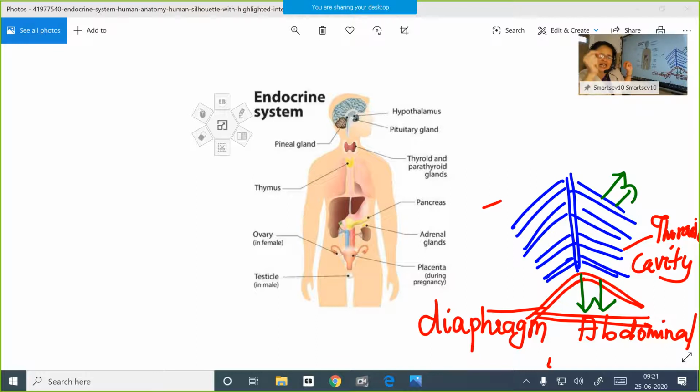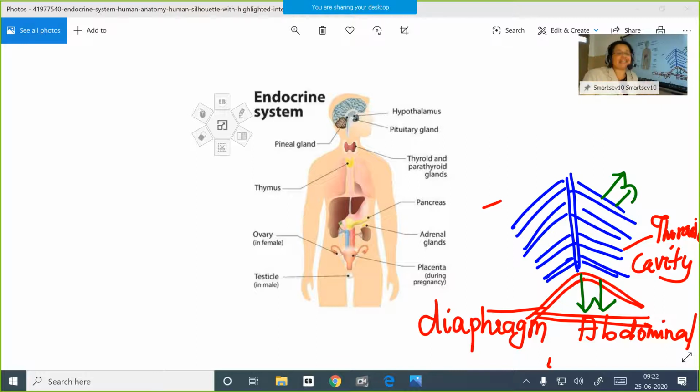So then the second target organ on which our adrenaline hormone acts is the lungs. The lungs are protected by the ribs, so the rib muscles contract, pulling the ribs upward and outward. The volume of the thoracic cavity increases. There are muscles attached to the diaphragm, and they also contract, pulling the diaphragm downward. The dome-shaped diaphragm becomes straight and flat, so the whole volume of the thoracic cavity increases.